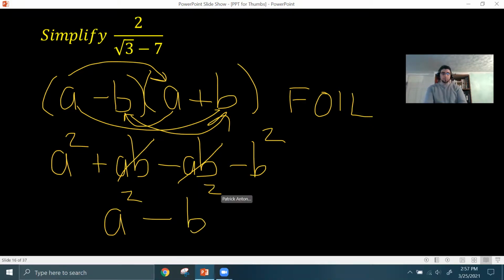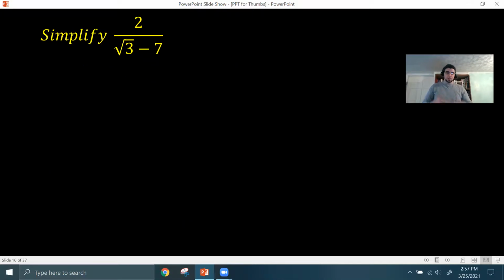You see that? So we use this property of conjugates to simplify a radical expression that has addition or subtraction in the denominator. You can also do it in the numerator, but here the problem is in the denominator. You have a radical in the denominator that we need to rationalize. So let me recopy the problem here.